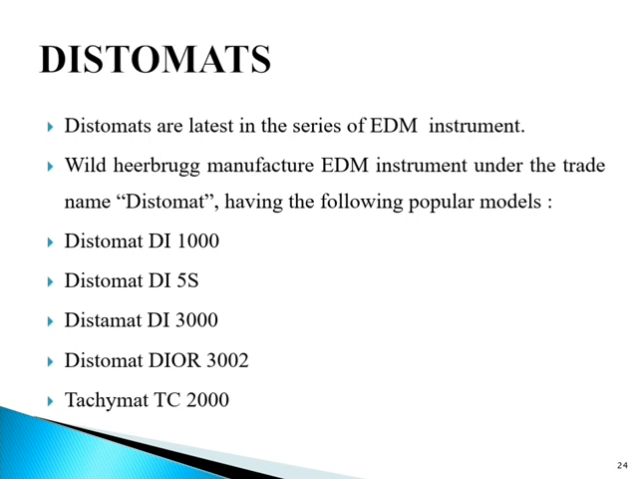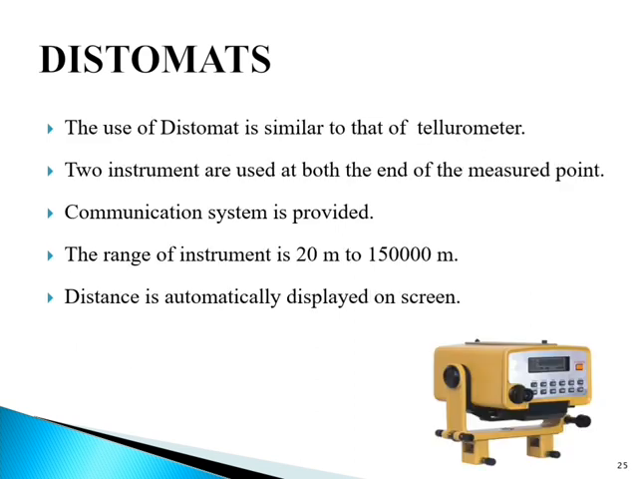Next is distomates. Distomates are the latest in the series of EDM instruments. Wild Heerbrugg manufactured EDM equipment under the trade name Distomate, having the following popular models like Distomate DI1000, Distomate DI5S, Distomate DI3000, Distomate DIOR3002, Distomate TC2000, or we can say electronic tachometer.